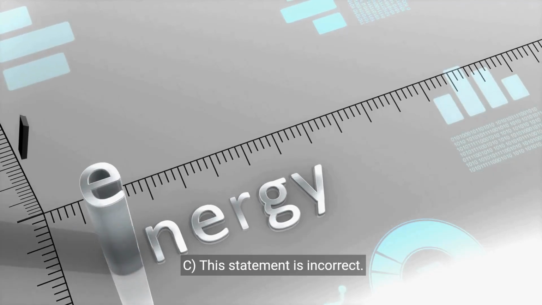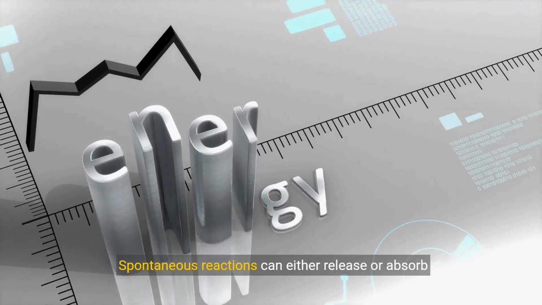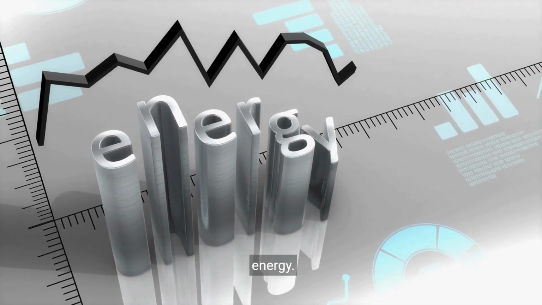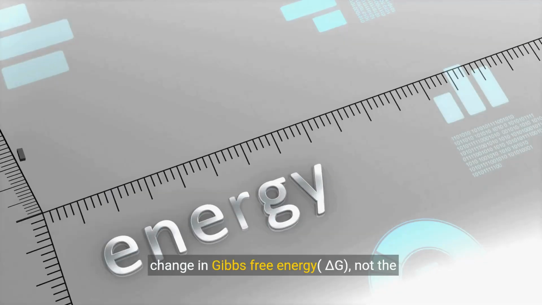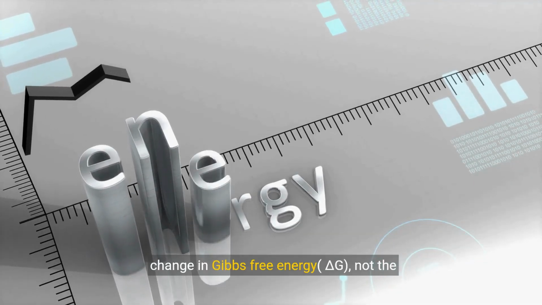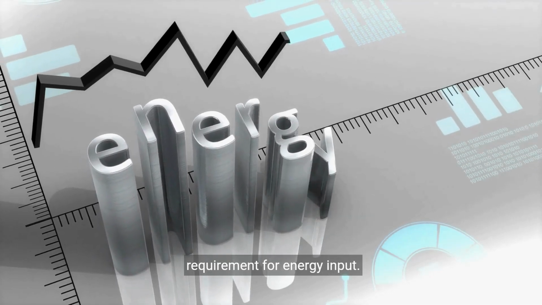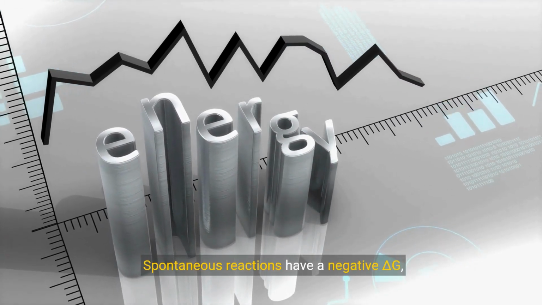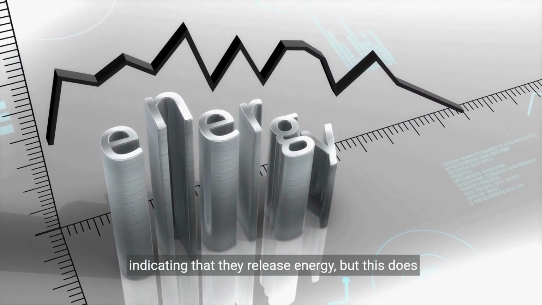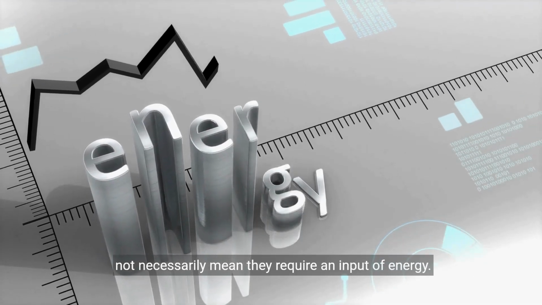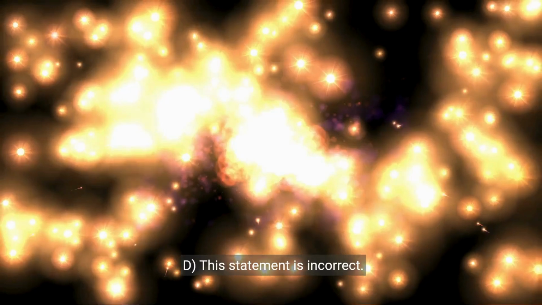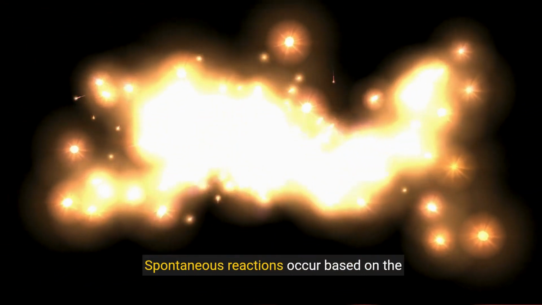C. This statement is incorrect. Spontaneous reactions can either release or absorb energy. The key factor in determining spontaneity is the change in Gibbs free energy, delta G, not the requirement for energy input. Spontaneous reactions have a negative delta G, indicating that they release energy, but this does not necessarily mean they require an input of energy. D. This statement is incorrect.